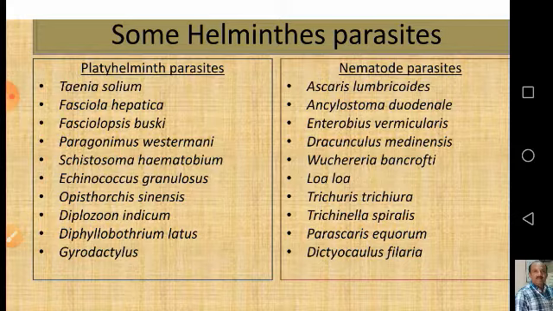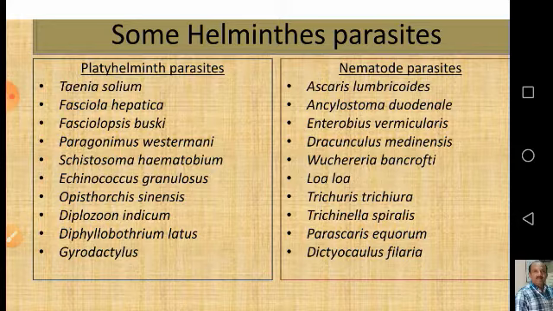So generally Taenia solium enters through the flesh. When we eat improperly cooked or uncooked flesh, then the larval stages or the eggs may enter into our body and then become parasitic.